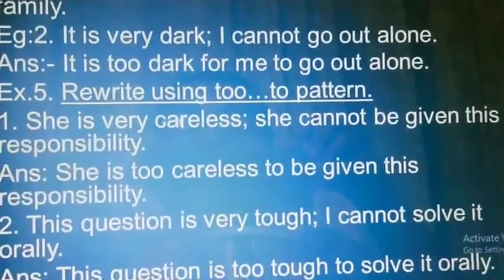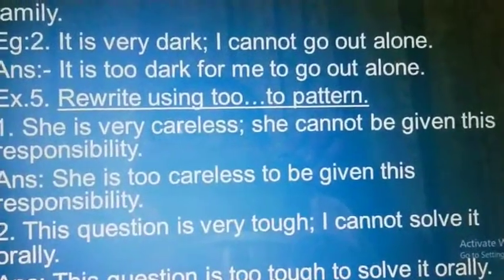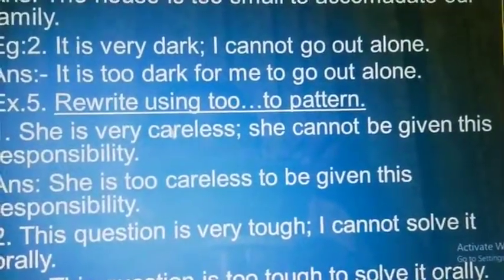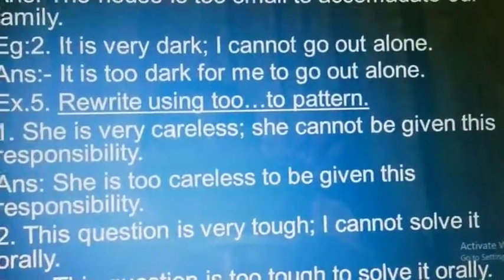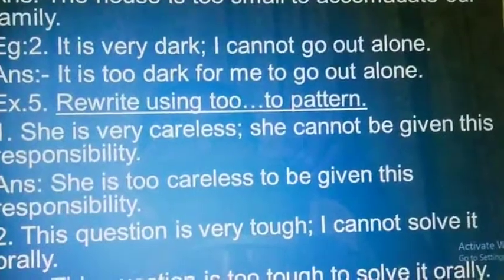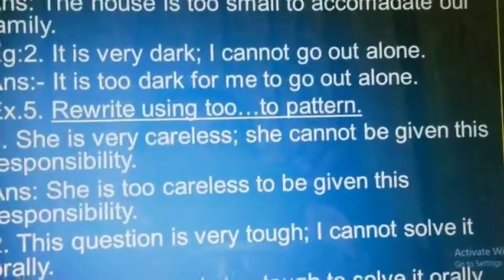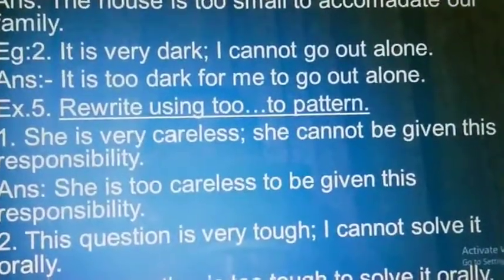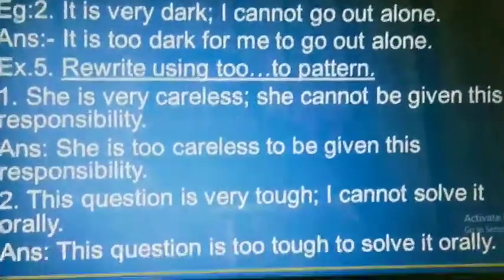Instead of very you will use too careless, and after that you will use the verb, that means the infinitive. Infinitive means to after the first form of the verb. In the second part you will see the verb. There the verb is be. So she is too careless to be given this responsibility.